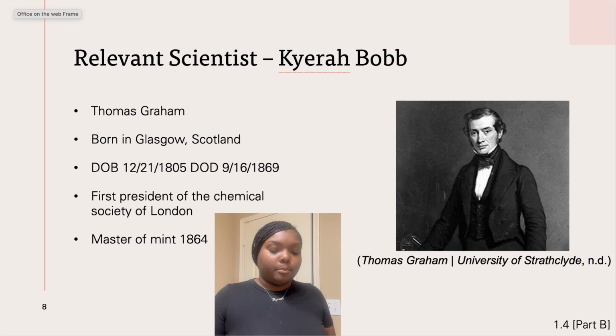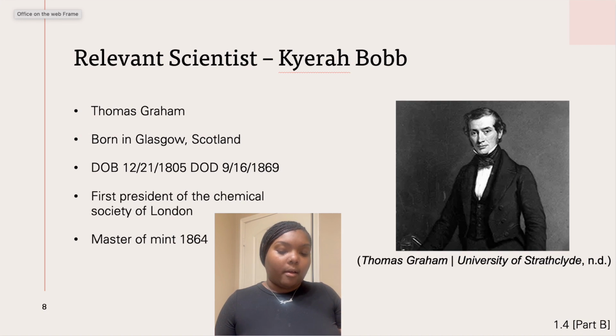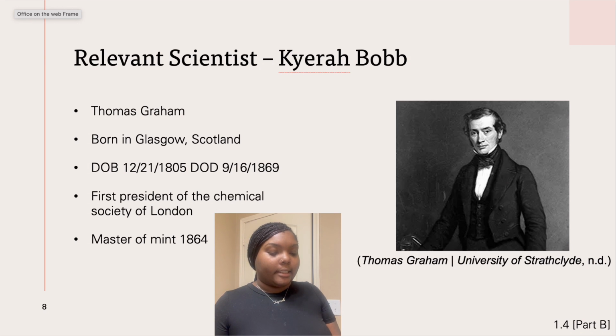Thomas Graham was born December 20, 1805, and died September 11, 1869. During his life, Thomas Graham had several accolades. While his father wanted him to be a minister, Thomas had other plans for success. Throughout his career, he was able to accomplish many things. Graham became the first president of the Chemical Society of London. However, when he became the master of the mint, it was reported that he stopped his research for several years to take that position very seriously.